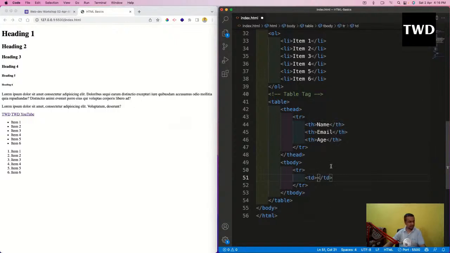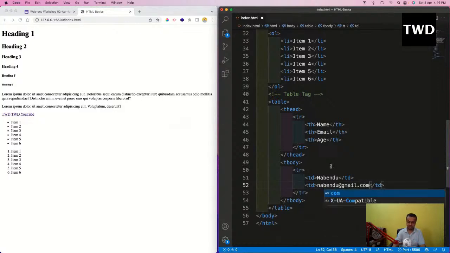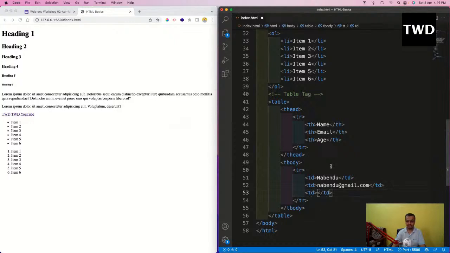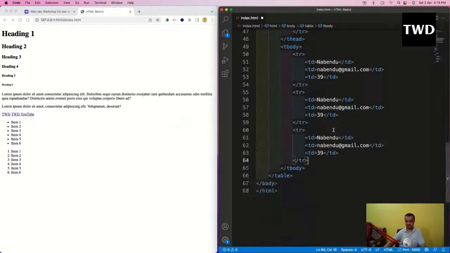So name, email, age is there, and td will be the main thing, like Bindu, my name. And td, email is bindu at gmail.com. This is not my email actually. And td is table data. Second is email, third is the age. So like this we'll have a lot of trs here, like this tr and tr.